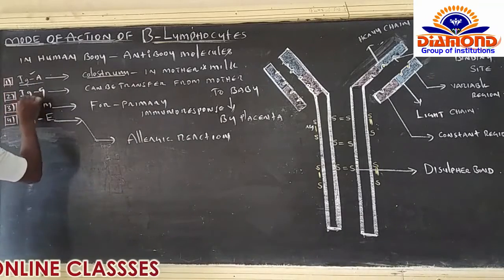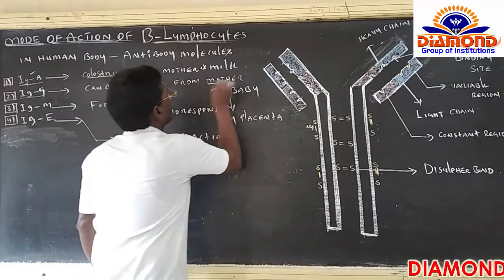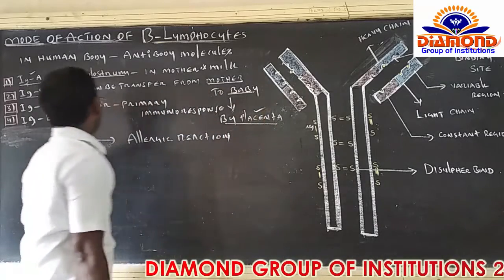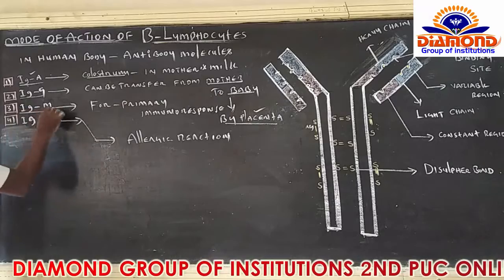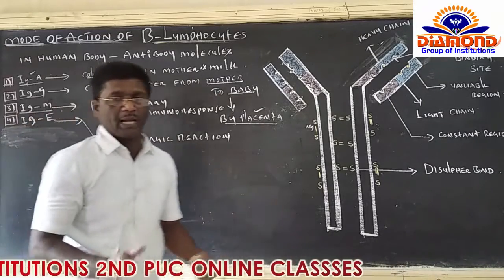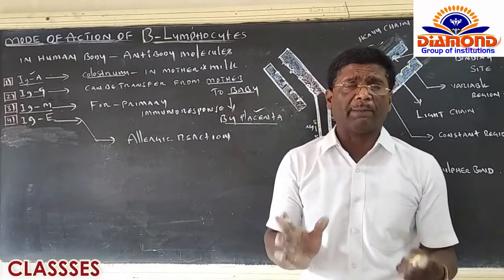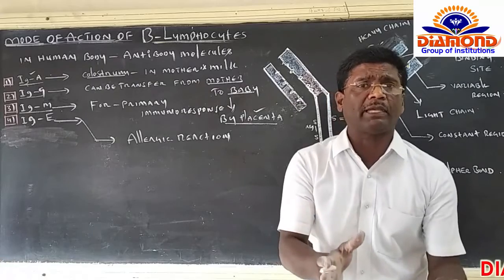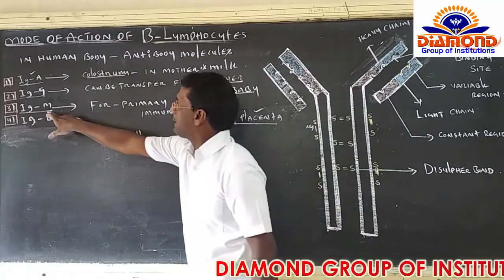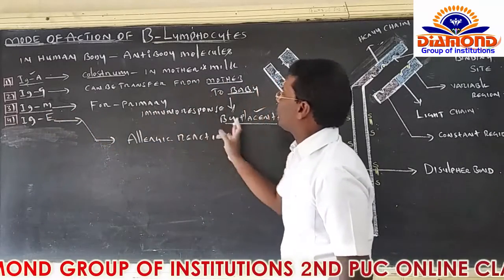Number 2 goes in favor of IgG. IgG can be transferred from mother to baby during pregnancy through the placenta, right? And IgM is present here. This is responsible for primary immune response. Primary immune response means whenever a pathogen enters the human being's body for the first time, IgM, immunoglobulin M, takes action. So this is responsible for primary immune response.